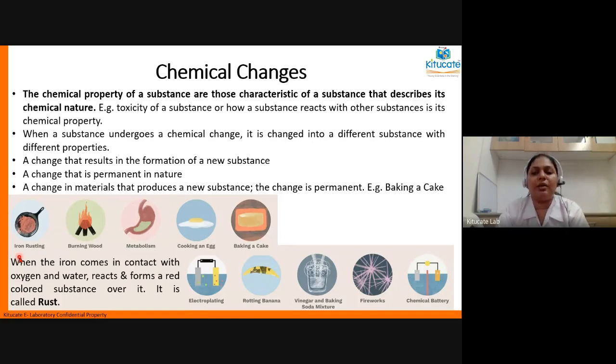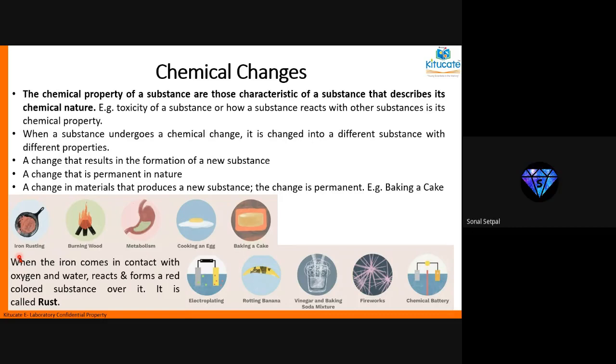And these changes are also always irreversible. That means if you have burnt a piece of paper, you can never go back and get the same paper again. If you have baked a cake, can you go back and separate out the ingredients once again? No, ma'am. So cooking, burning, digestion, rusting, all of these are chemical changes. Is that clear to everyone? Physical and chemical changes? Yes, ma'am.